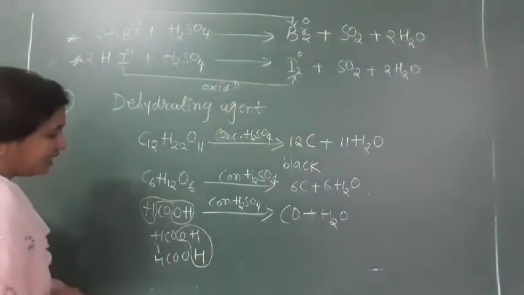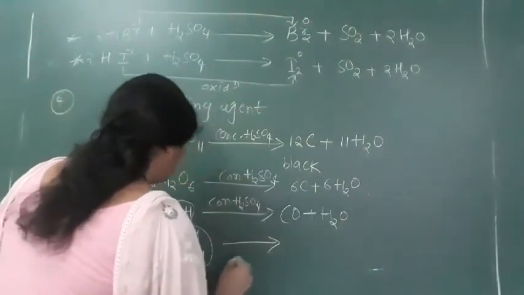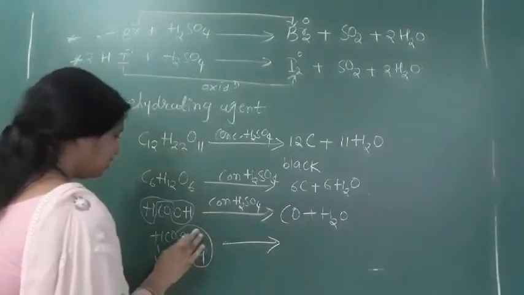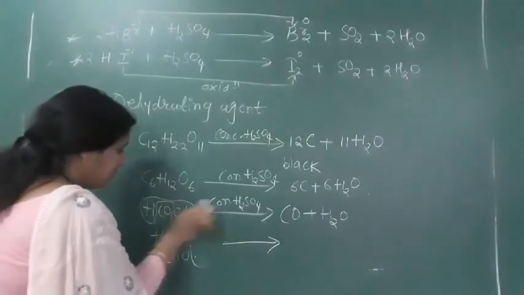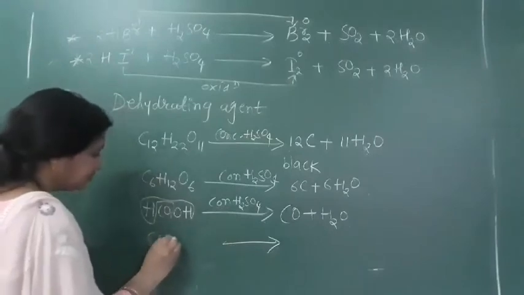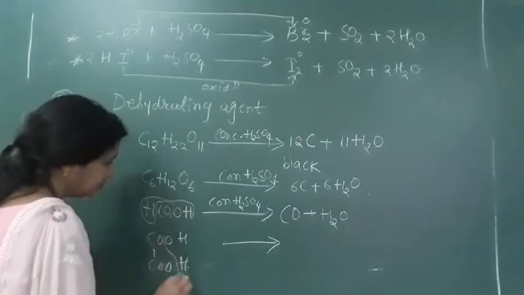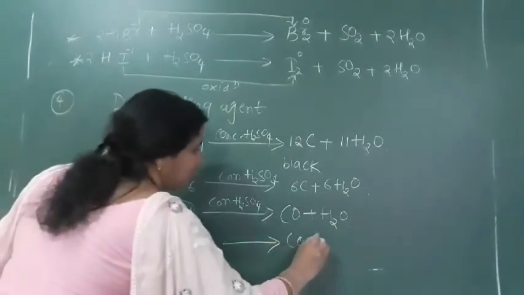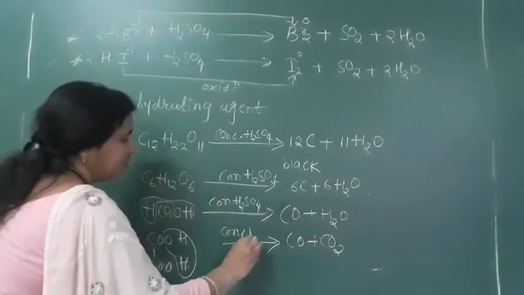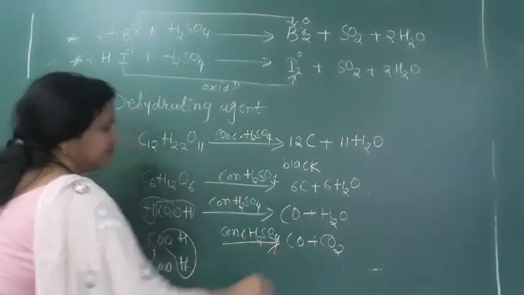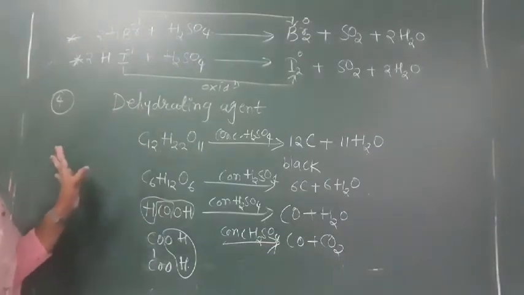We will get CO and CO2. So we get CO plus CO2 when we pass concentrated H2SO4 through this. You just have to remove the water molecule here.